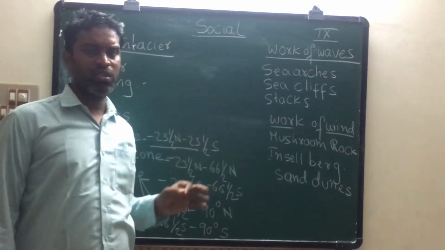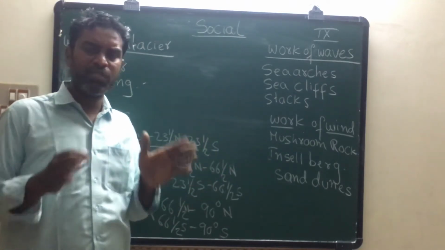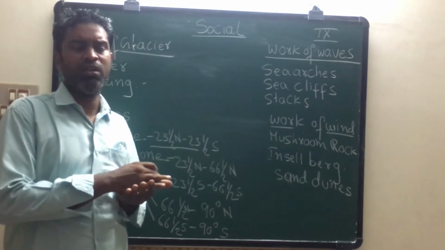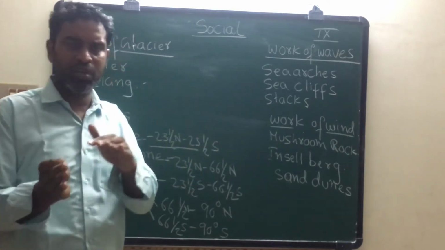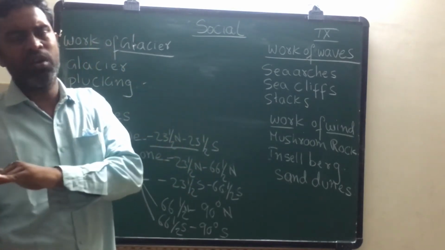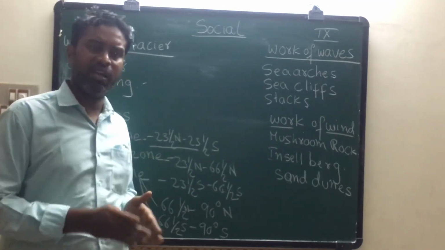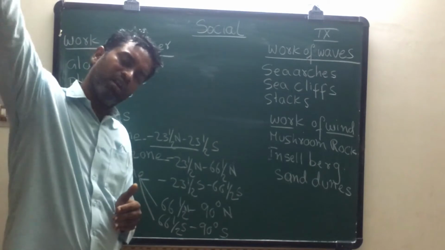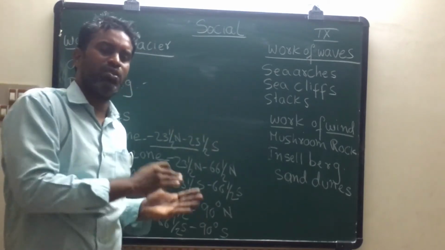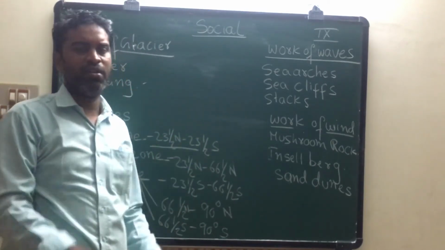Students, Pacific Ocean, it is very, very peaceful. That's why it is called Pacific Ocean. Atlantic Ocean, it is located between North America and the European continent. Indian Ocean, it is named after a country. Arctic Ocean, it is in the north. Antarctic Ocean, it is in the south. Like these, all oceans are located on Earth.